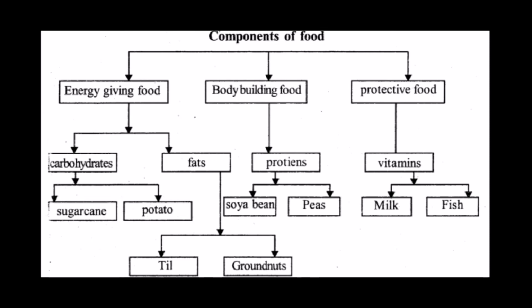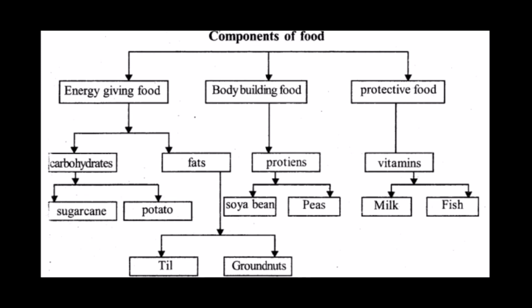So, different food items are classified into the following categories on the basis of nutrients present in them and their functions in our life. First is energy giving food. Energy giving food means the food which gives us energy. And in this class, carbohydrates and fats come under this category. Second is bodybuilding food. It means the food which builds our body. And in this, proteins come.